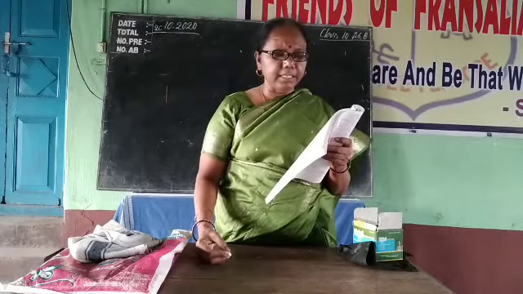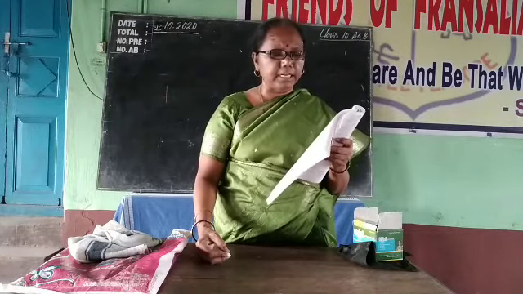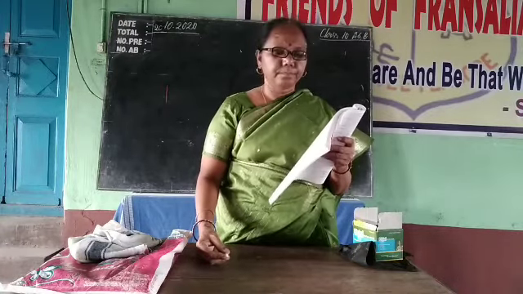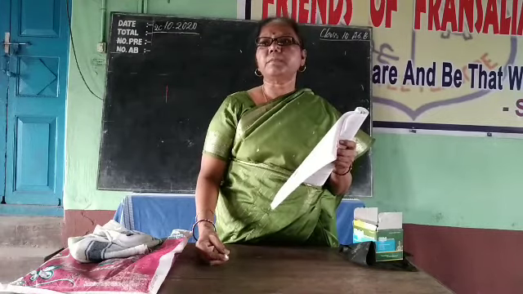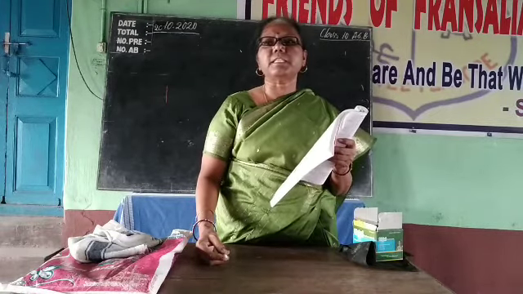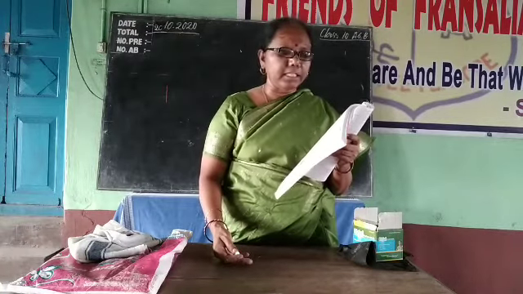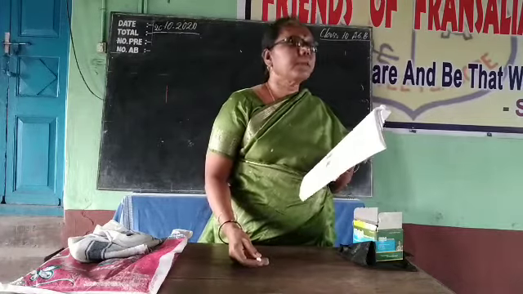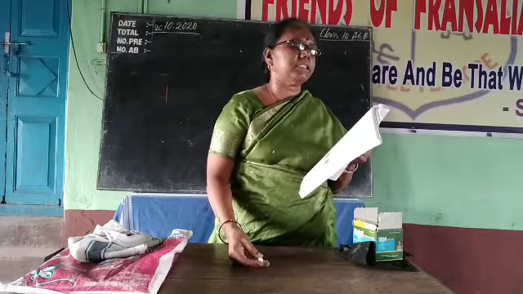Next is give reasons. Explain. The left ventricle has thicker walls than the right ventricle. What is the reason? Yes, stand up and say the answer. One boy, what is the reason? Why does the left ventricle have thicker walls than the right ventricle? Because it has to pump blood to long distances.